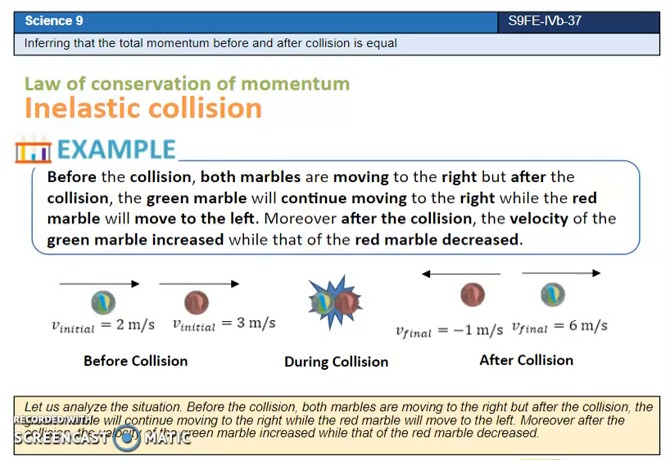Let us analyze the situation. Before the collision, both marbles are moving to the right, but after the collision, the green marble will continue moving to the right, while the red marble will move to the left. Moreover, after the collision, the velocity of the green marble increased while that of the red marble decreased.